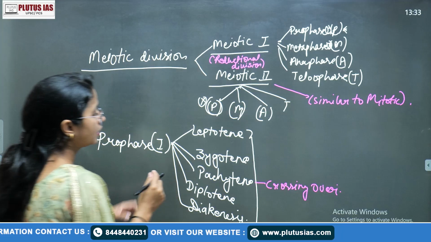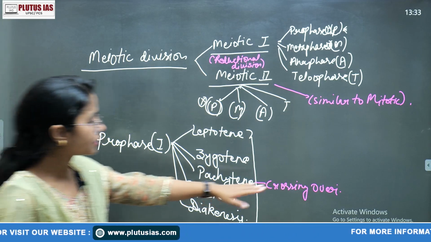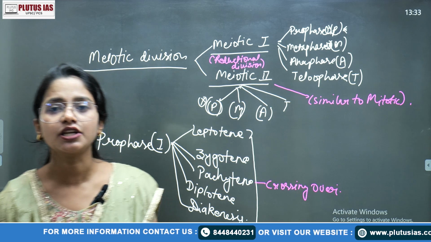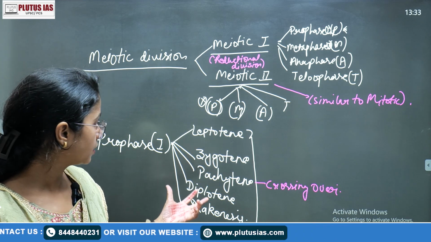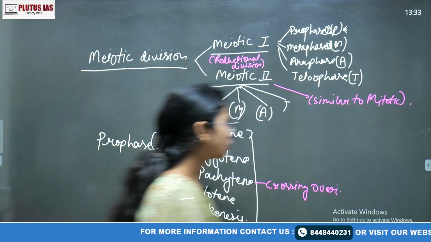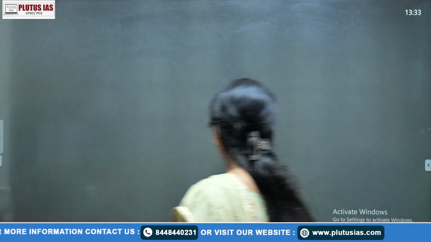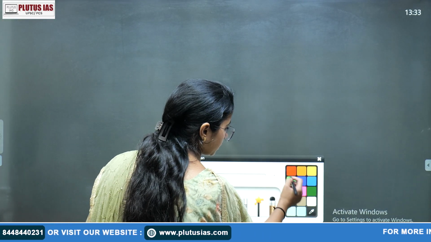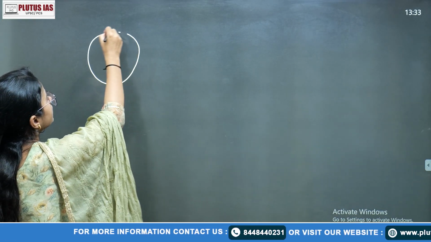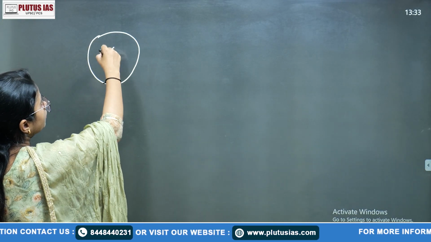If I'm saying that crossing over occurs mainly in the pachytene stage, that means the preparation of that process actually starts in the zygotene stage. So when we talk about crossing over, in the mitotic division there are of course so many chromatin fibers.